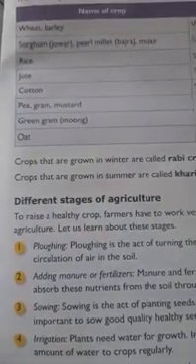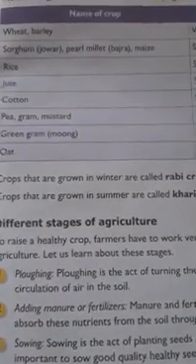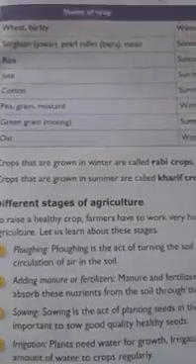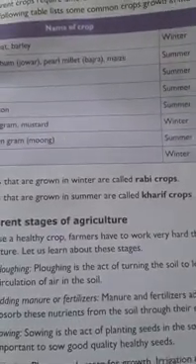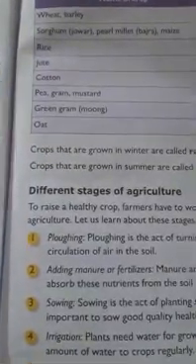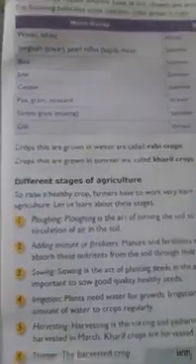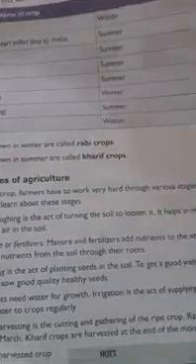As I told you, growing a crop takes various stages. It cannot happen in just a single step or single attempt. The farmer needs to follow many steps to get a healthy crop. So the first step we will see is ploughing. Ploughing is nothing but preparing the land. Ploughing is the act of turning the soil to loosen it.